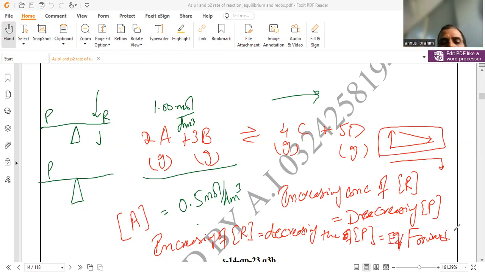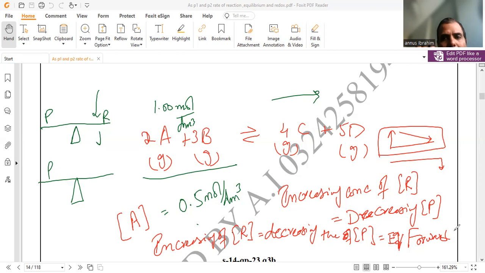And you can also make the vice versa statements. Increasing the concentration of product is the same as decreasing the concentration of reactant. It means equilibrium shifts toward the backward direction, more reactant. Increase the concentration of reactant by adding some additional amount of reactant. Decreasing the concentration of reactant is possible if the particle can easily condense, like ammonia, or sulfur trioxide, which can easily sublime or solidify. So you can put it down to the solid state and extract it from the reaction chamber. Whatsoever, the process is not about the detailing of the process. It's just about how to deal with the concentration effect.